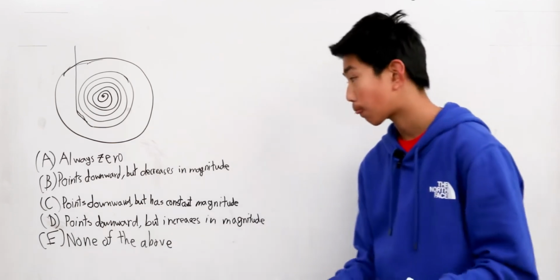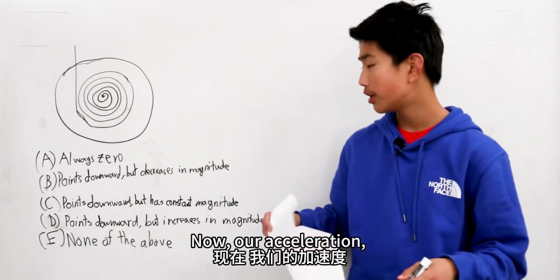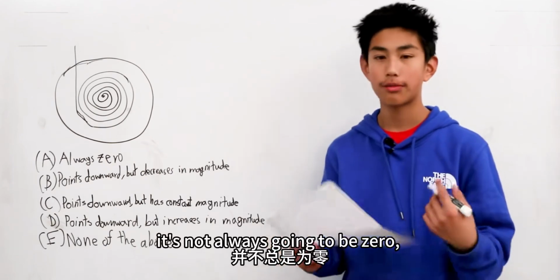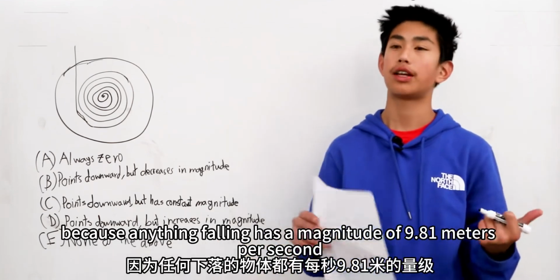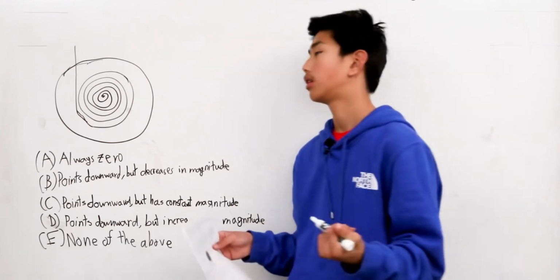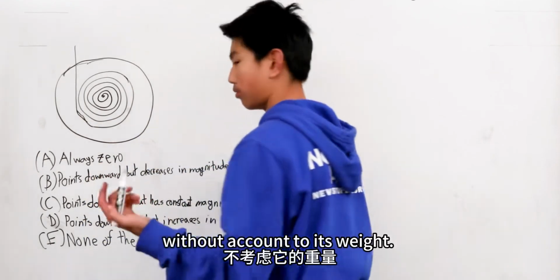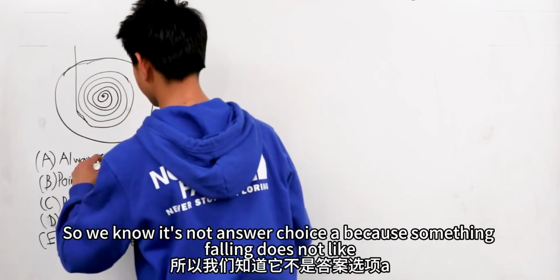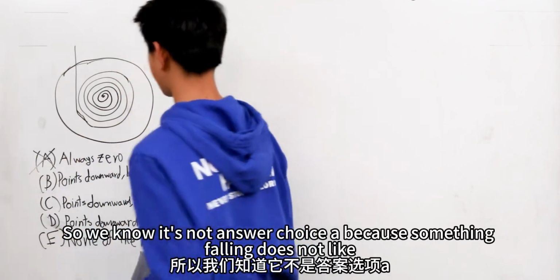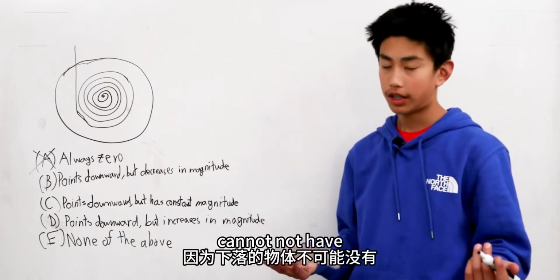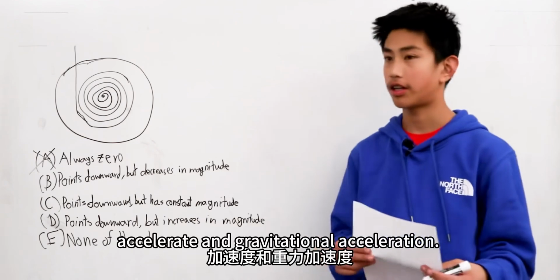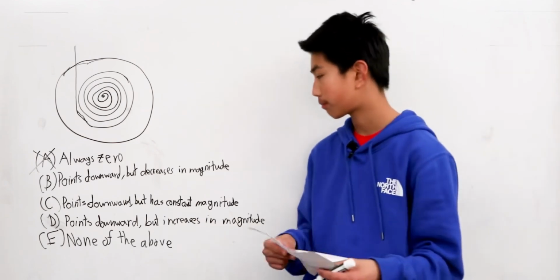Now, our acceleration is not always going to be 0, because anything falling has a magnitude of 9.81 meters per second squared, taking its weight into account. So we know it's not answer choice A, because something falling cannot not have gravitational acceleration.